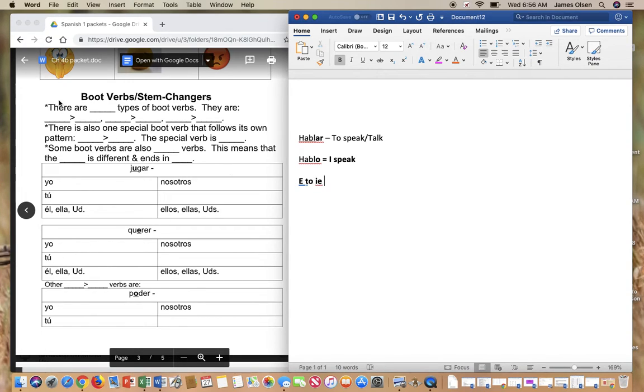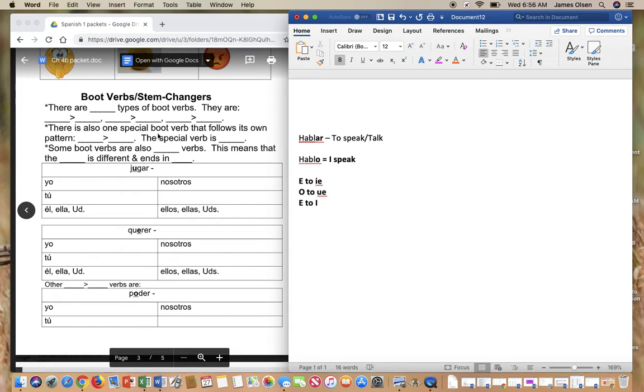Notice instead of this 2, I put like this little arrow. So E to IE. The next one is O to UE, and the next one is E to I. So you're filling this information in right here. E to IE, O to UE, E to I.